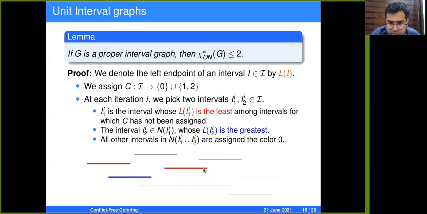Of all the neighbors of this, there are 3 uncolored neighbors. So choose the interval which has the largest left end point. The largest left end point is this interval, so you give it blue. Now all the vertices which are adjacent to these 2 vertices are given the color 0, which means these 4 vertices are assigned the color 0.